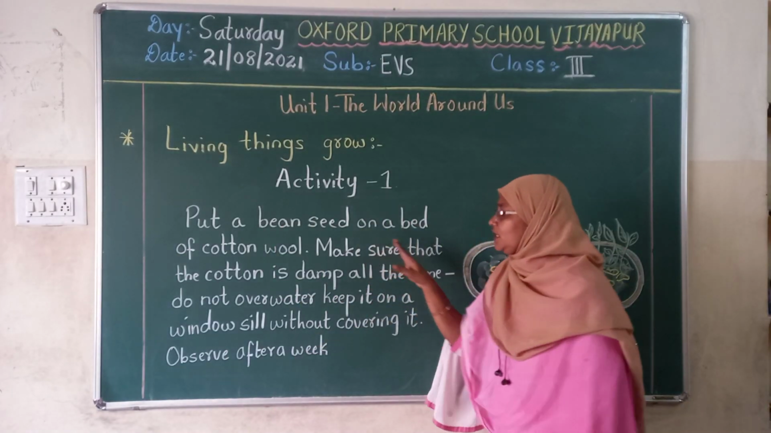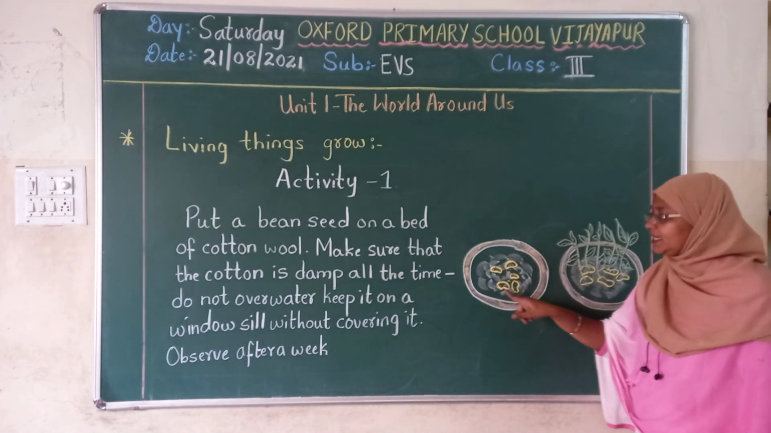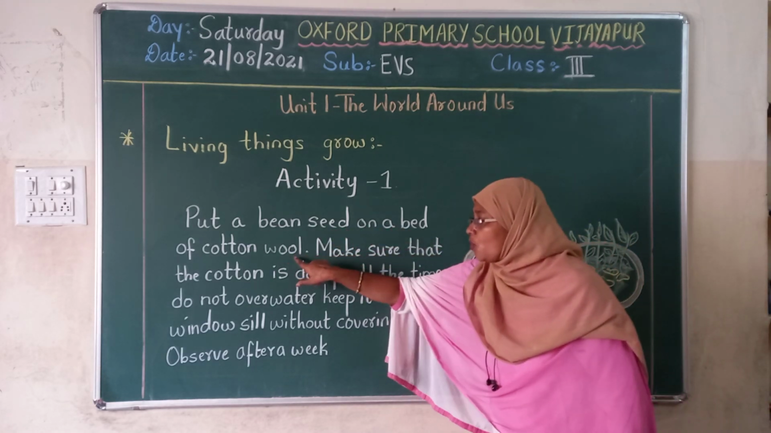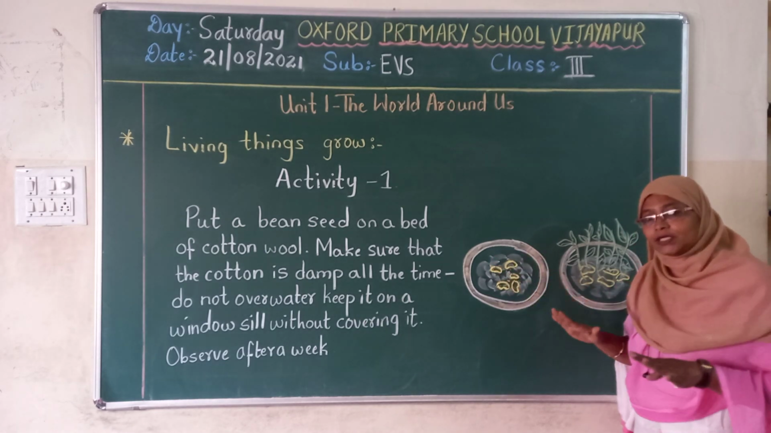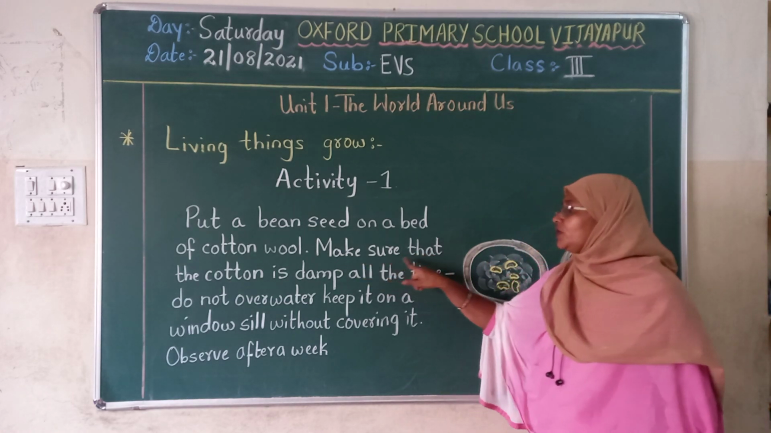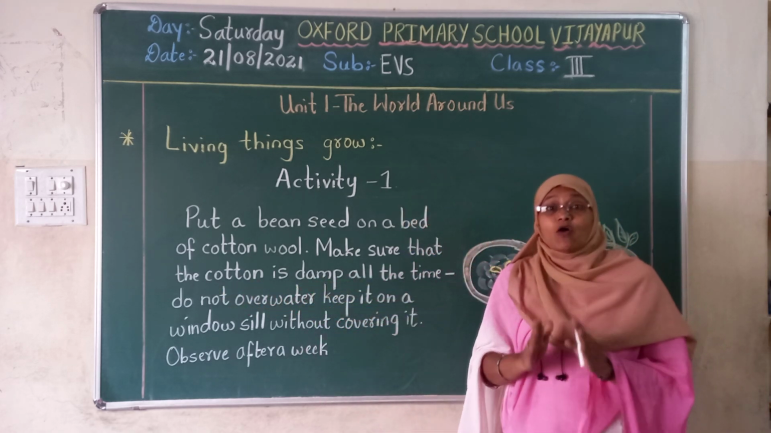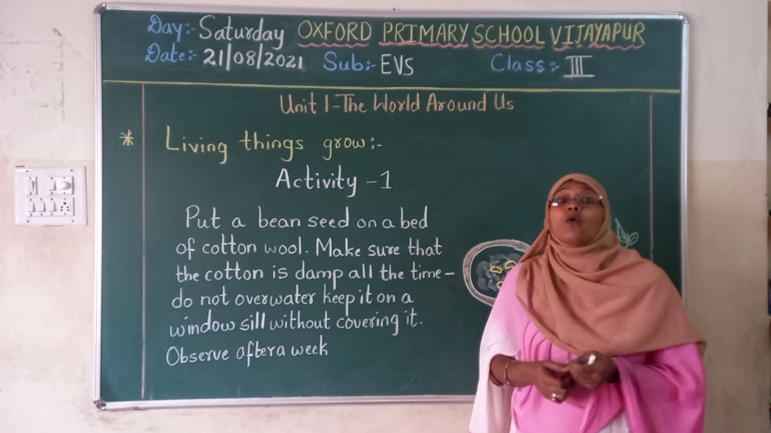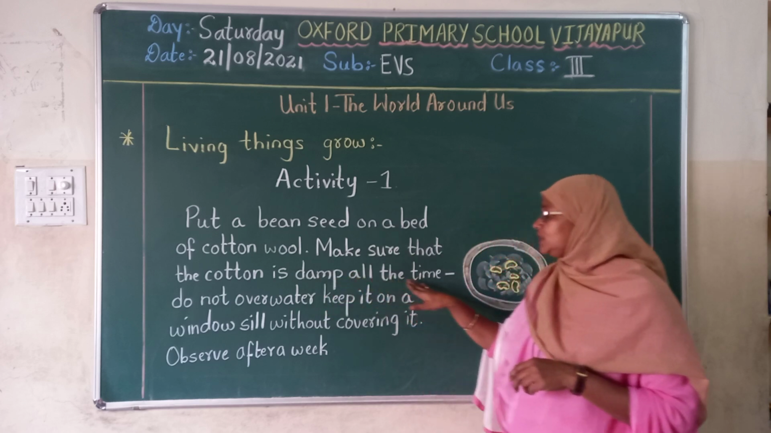This is a bean seed. Here I have drawn 2 plates for you. In that, cotton is there. This white color I have shown as cotton. See, put a bean seed on the bed of cotton wool. In a plate, I took the bean seed, put it, and spread that cotton all around the plate, and you have to make sure that the cotton is damp. Damp means in the state of being wet and dry. It should be dry also, it should be wet also. That is moist. So, make sure that the cotton is damp all the time.